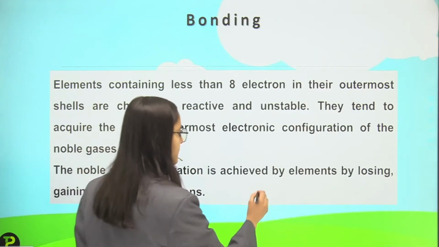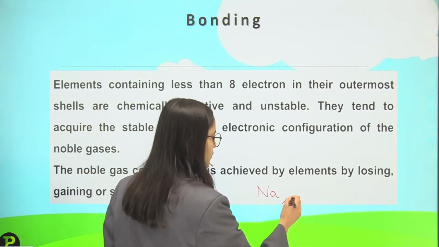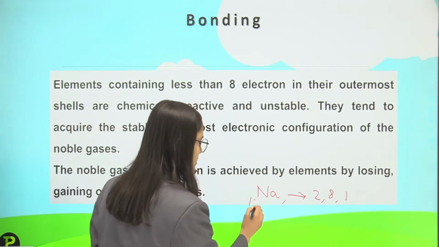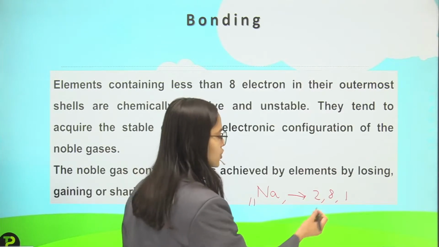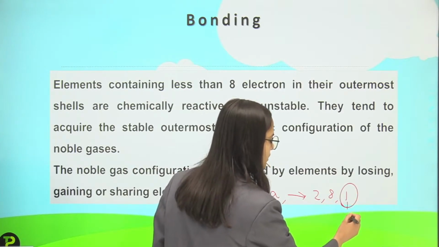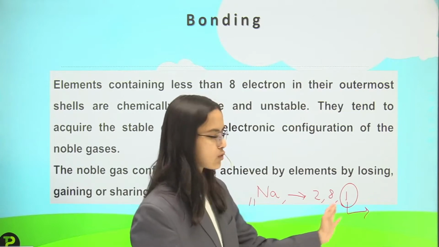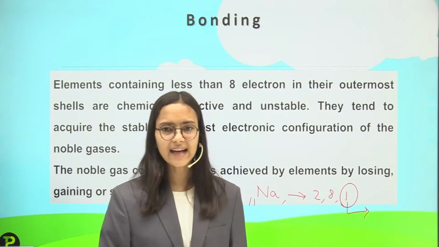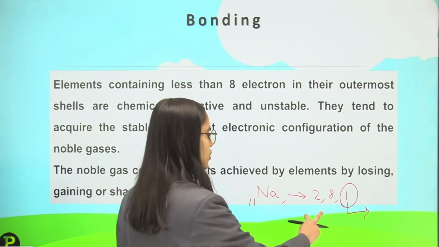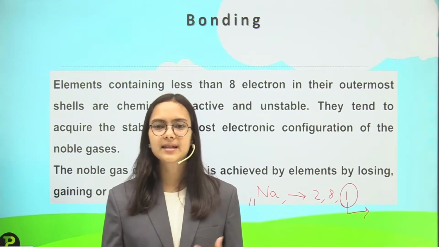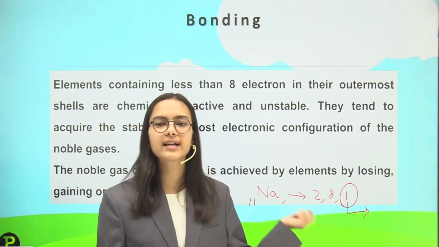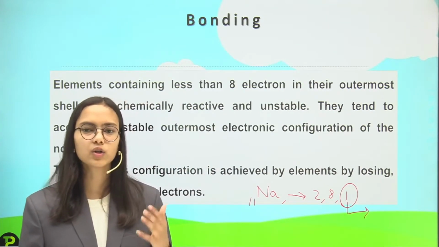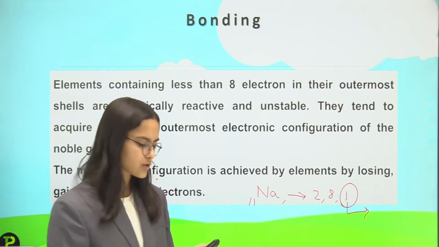Like I can give the example of sodium. What does it have? 2, 8, 1. Why? Because it has the atomic number 11. So if this sodium gives away this 1 electron, it will have the 2, 8 configuration, and that is a stable configuration. So sodium will lose an electron to gain that noble gas configuration.